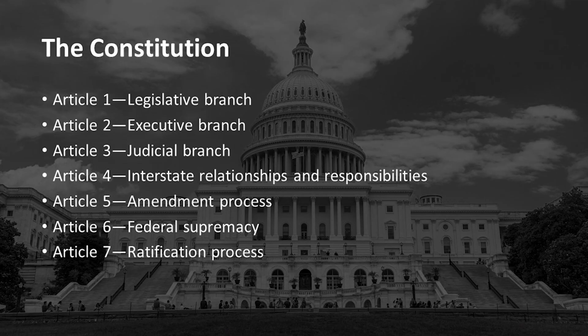Article 5 gives us the amendment process, which we discussed earlier. Article 6 has a really important idea about federal supremacy, and that will be in the next video about federalism. And then Article 7, that's just how to ratify the Constitution. And we certainly don't want to forget what came next.